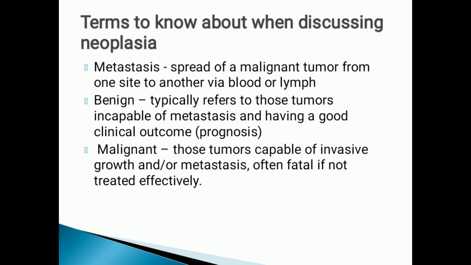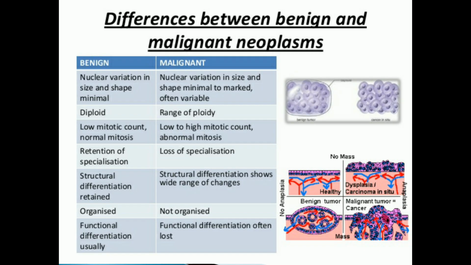Then there is malignancy, or a malignant tumor. Those tumors are capable of invasive growth or metastasis, are often fatal, and cannot be treated effectively. About benign and malignant, I have just discussed a little. Now, what is the difference between the two? If there is a benign tumor, you can see in the picture, which says benign tumor and cancer in situ, that there is a capsule formed in the benign tumor, whereas there is no capsule or well circumscription in the cancer cell.